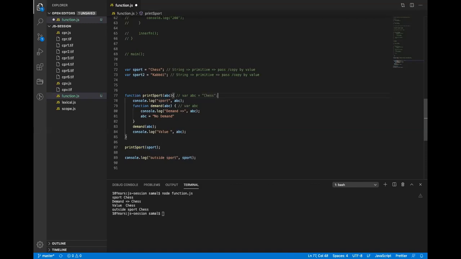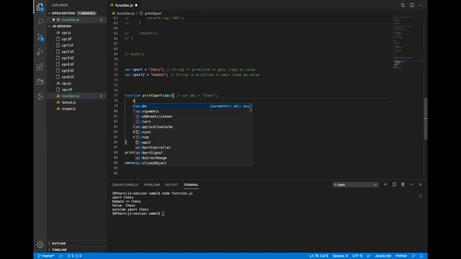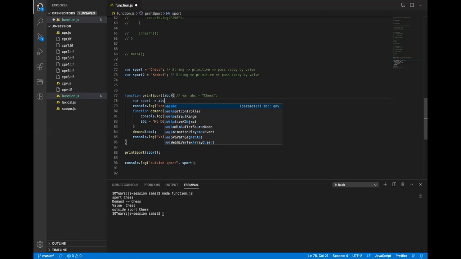So let's call it ABC. And here, let me just do this: var sports equals ABC. So now what will be the value of sports here? Yes, chess, because ABC is holding the value chess.